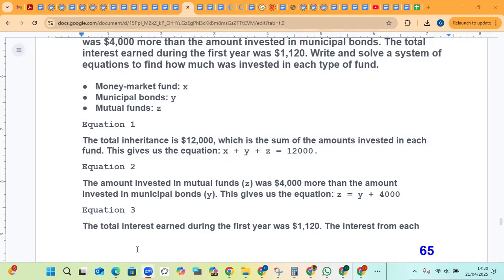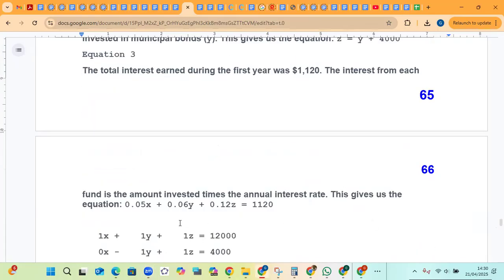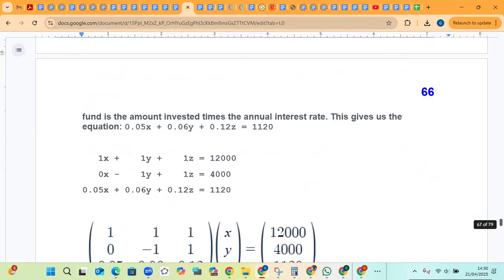And equation 3, the total interest earned during the first year was 1,120, which of course we have to use the percentages: 0.05 times X plus 0.06 times Y plus 0.12 times Z is equal to $1,120. So the equations must be aligned in such a way that X is upon X, Y is upon Y, Z upon Z.